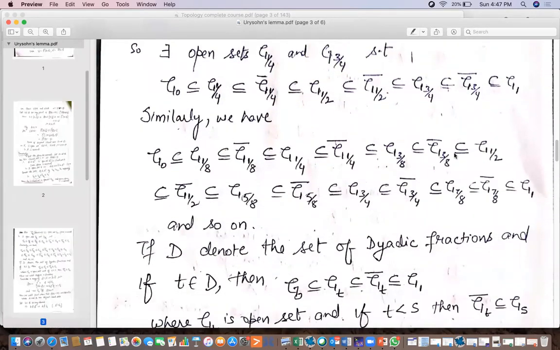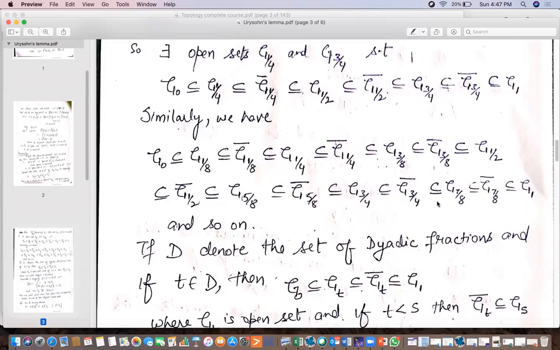Similarly, we can again use this property. Here G0 is a closed set, G1/4 is an open set. So again we will use another fraction between G0 and G1/4, that is G1/8, and again there it is, a closed set contained in an open set. Here we will also use another fraction between 1/4 and 1/2, that is G3/8, and so on.